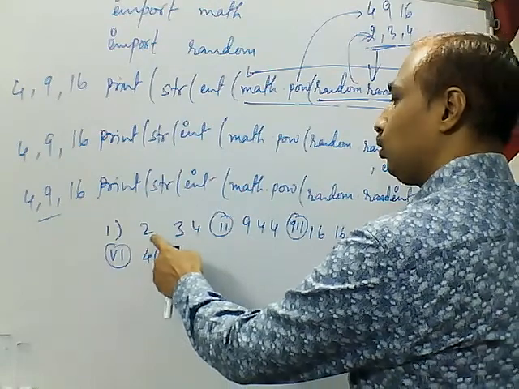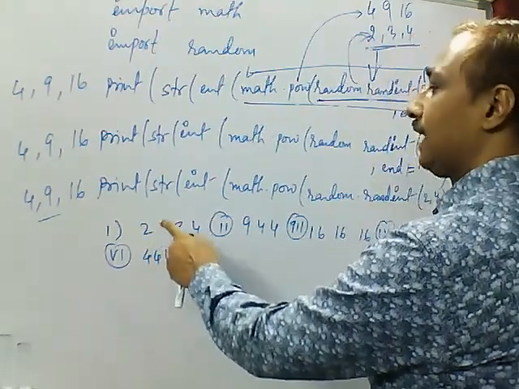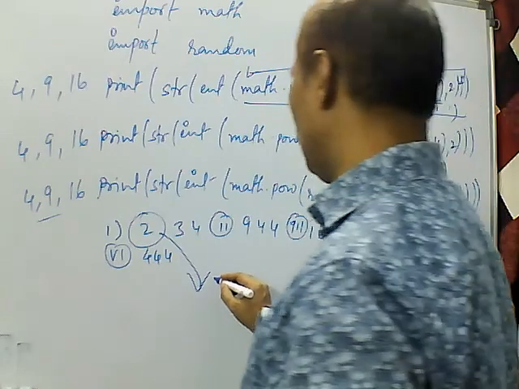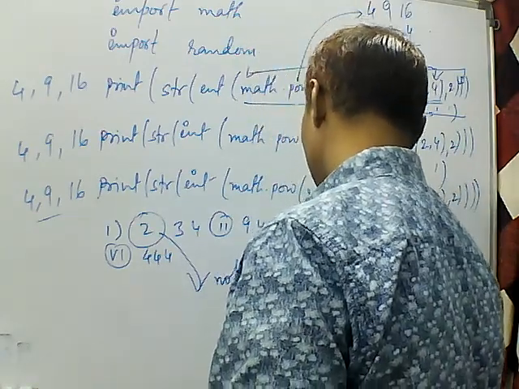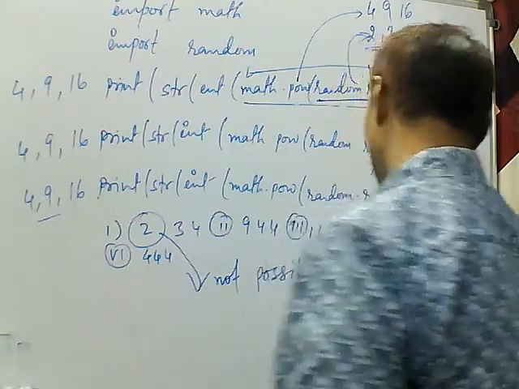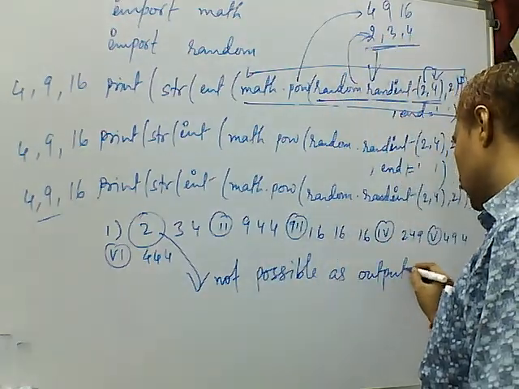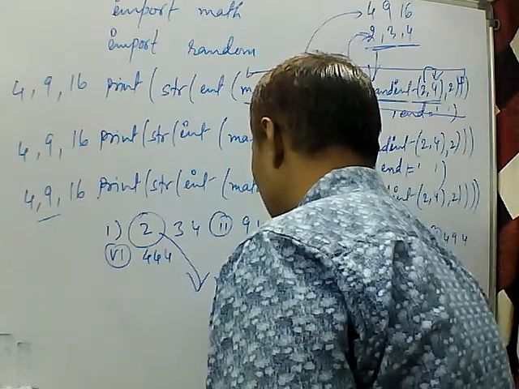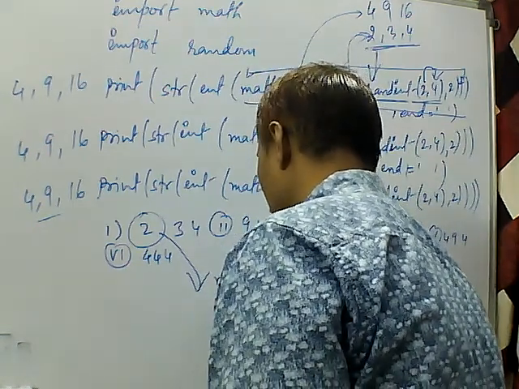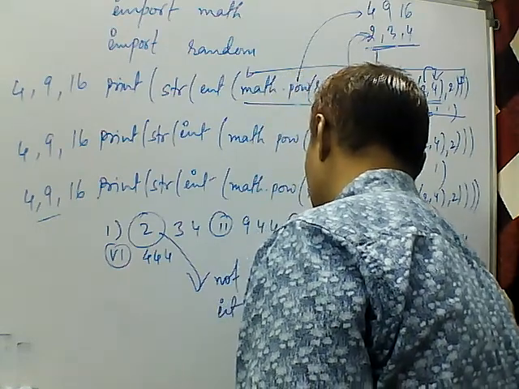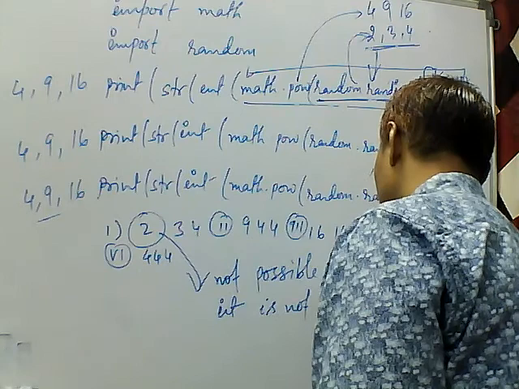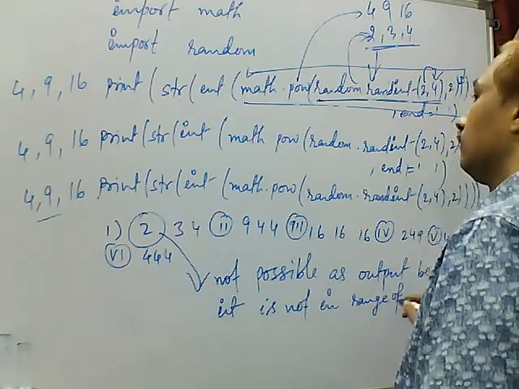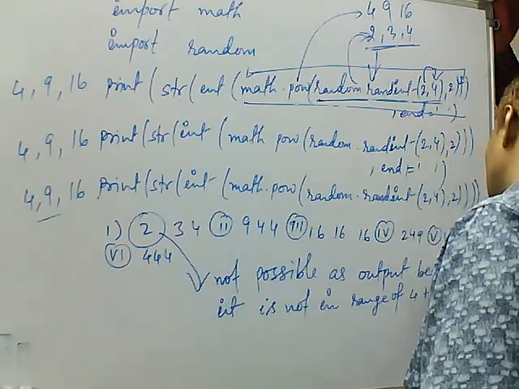This output is having 2 as the first number, and that is not possible. 2 is not possible as output because it is not in the range of 4 to 16.